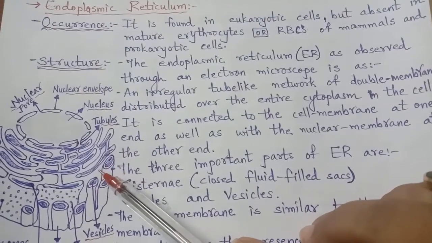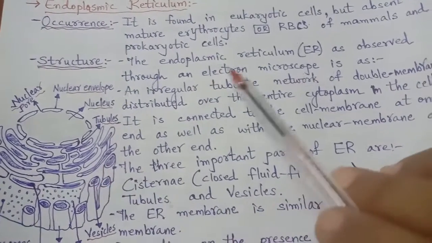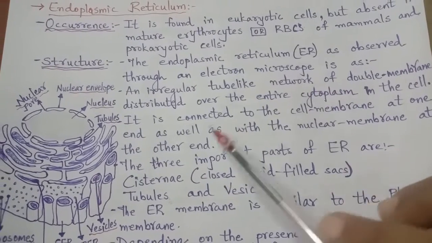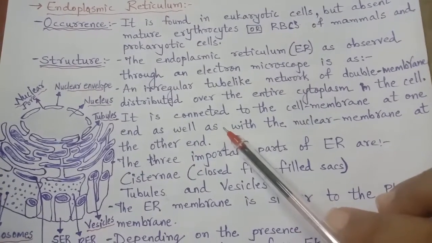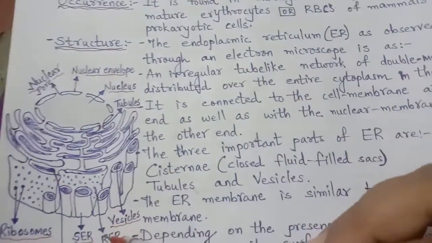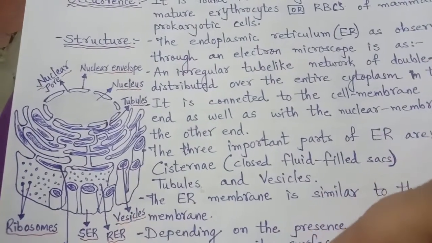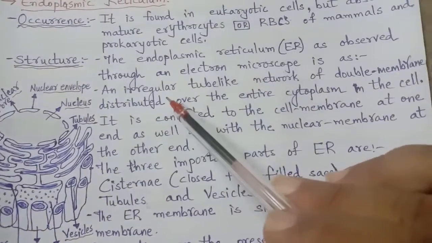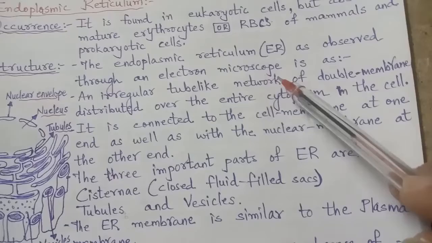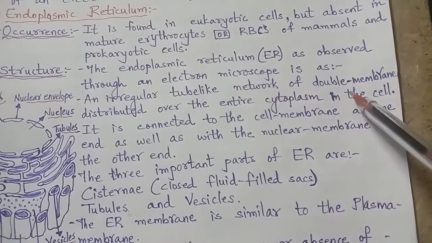What type of shape is it? It is an irregular tubule shape, right? It is connected, as I just told, at one end to the nuclear membrane, and at the other end it is connected to the cell membrane. So we can say that it is an irregular tube-like network of double membrane